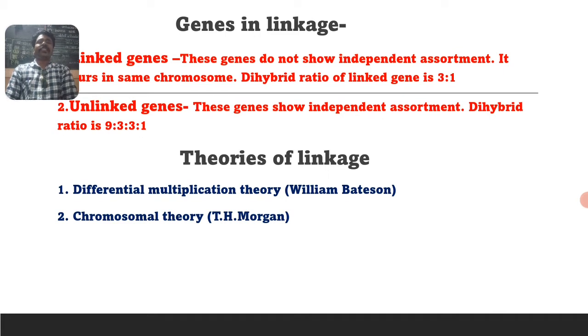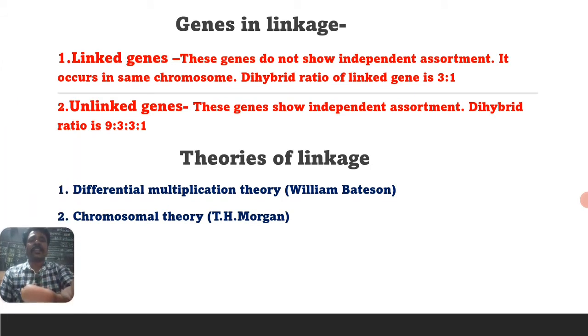Then genes in linkage. There are two kinds of genes in a linkage. One is linked genes and another is unlinked genes. The linked genes do not show independent assortment. I think you heard of the Mendelian laws. In that, the second law is the law of independent assortment.